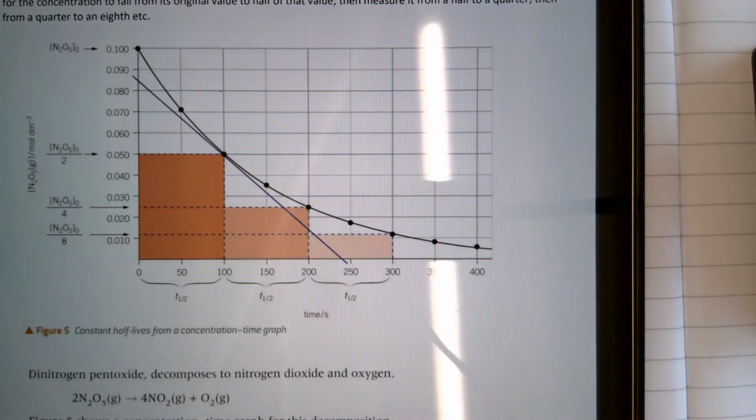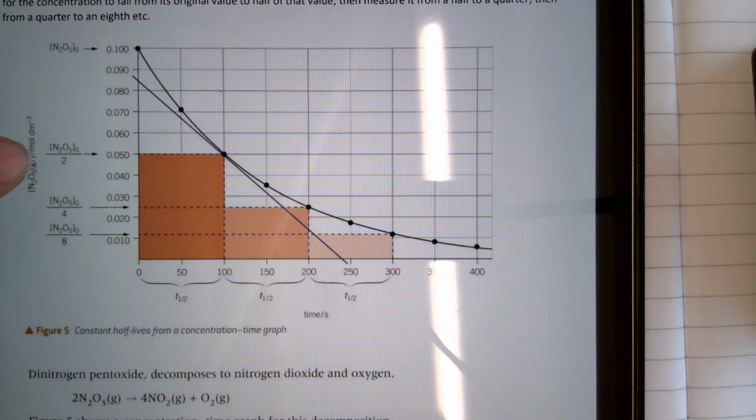In practice, if you're doing this, it's not going to work out quite so neatly as what it has done in the book. If you worked out that your first half-life was 60 seconds and your next one was 62 and then your third one was 61, that would be fine. You would still say that they were constant, okay? If you worked out your first one was 60 and your next one was 200, then obviously they're not. And if you do have a constant half-life, then you can say that the reactant is first order.